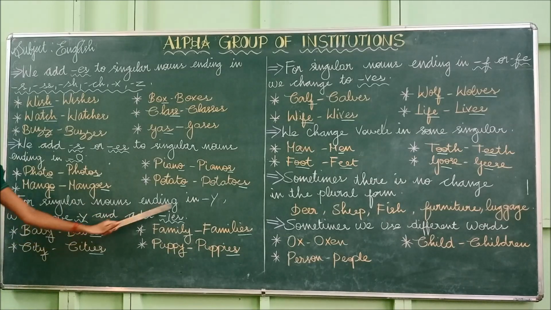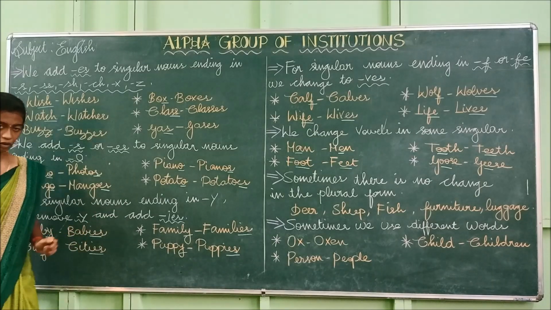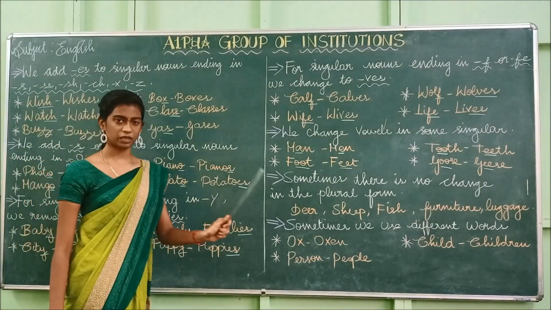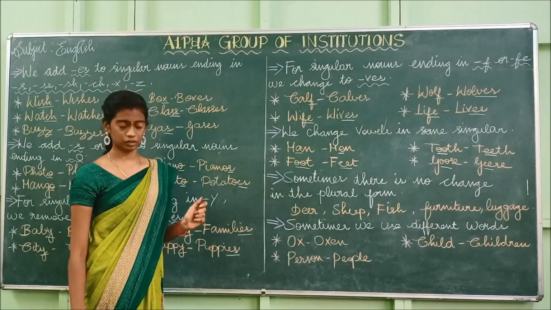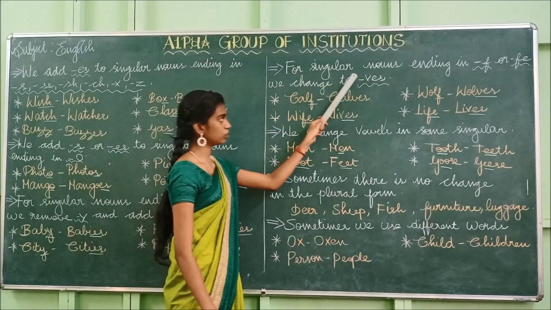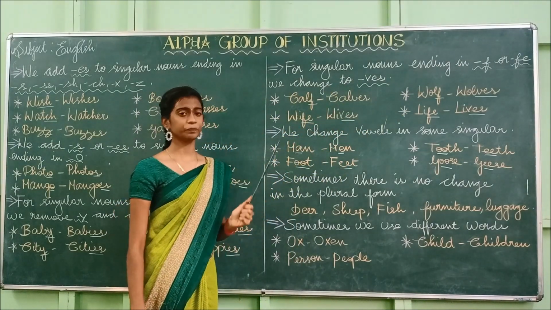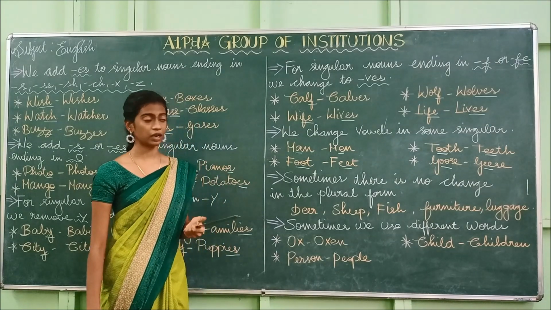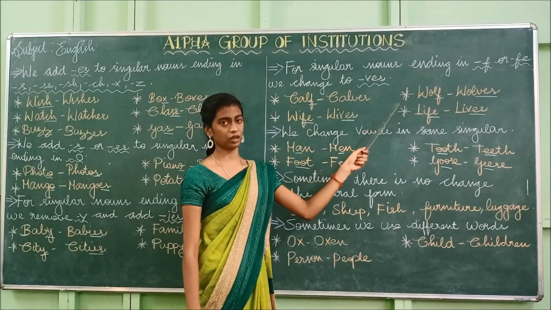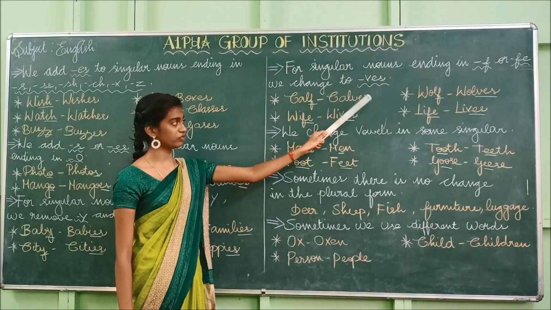For singular nouns ending in Y, we remove Y and add IES. For singular nouns ending in F or FE, we change to VES. If it ends in F or FE, we have to change it into VES.